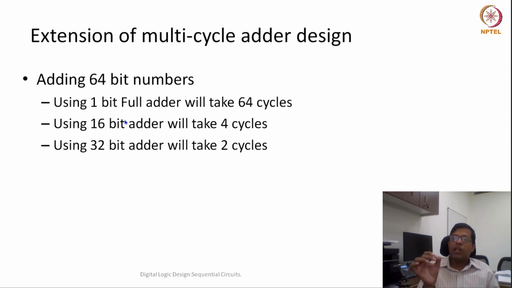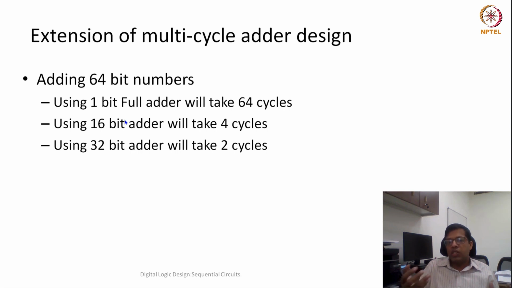Let us say my one bit adder is determining the critical path. If this is the critical path, what would be the overall latency of one addition? The overall latency of the addition would be defined by 64 times the delay of one full adder, plus the setup time of the register, plus the delay of the register.